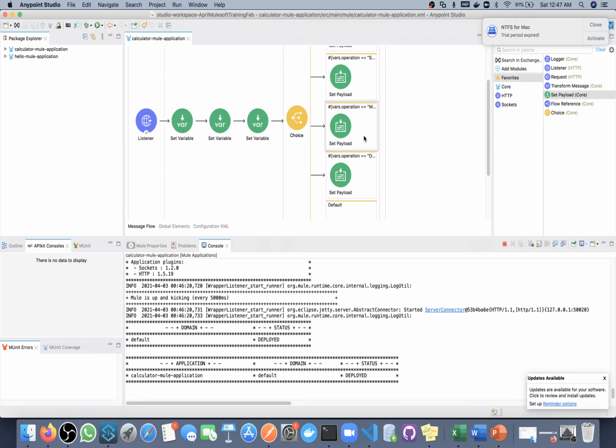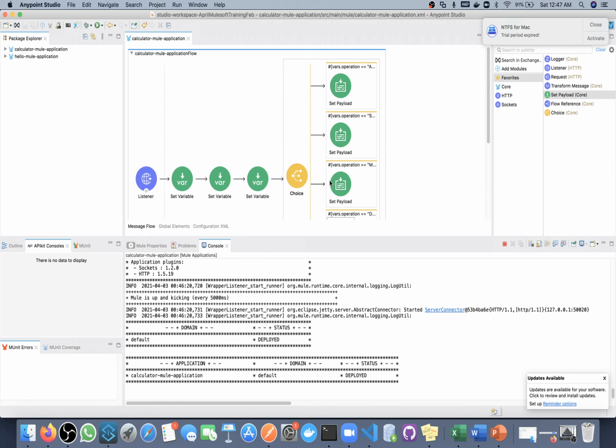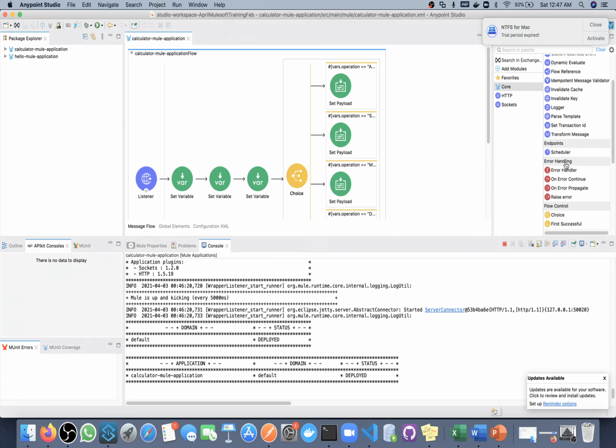So let me know if anyone has any doubt till this point. And this is our last exercise for today. So we'll connect tomorrow for the next topic. We have 30 plus components, so we'll go through all components one by one, and we will learn YAML also before going through all these components.